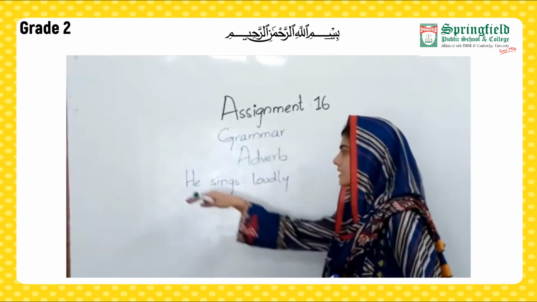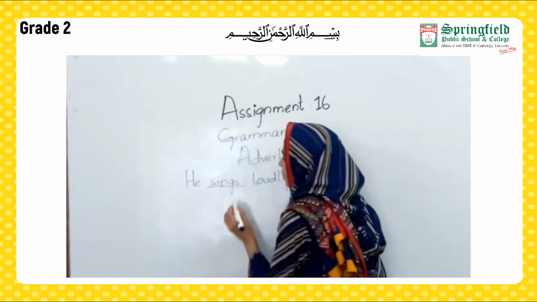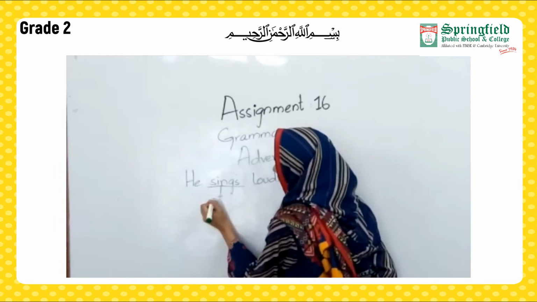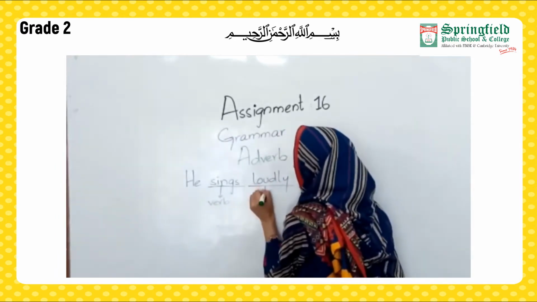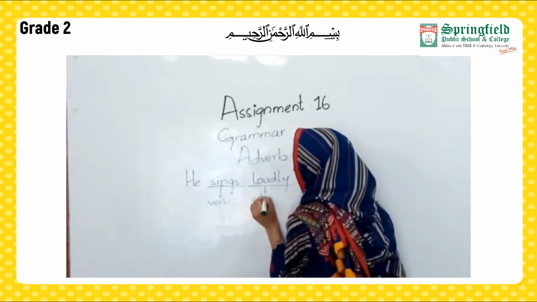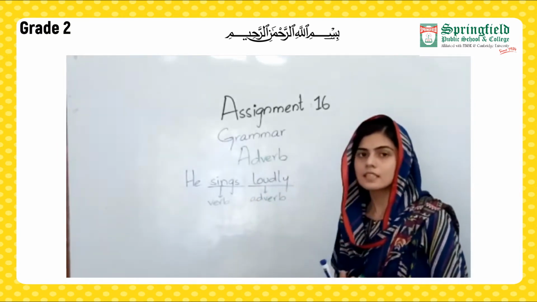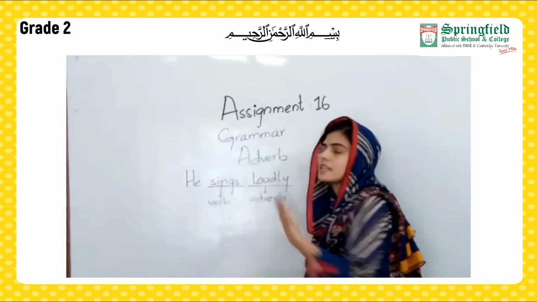Now in this sentence, he is the pronoun, sings is the verb, whereas loudly is the adverb. Now as you can see in this sentence, the adverb loudly is describing how he is singing.